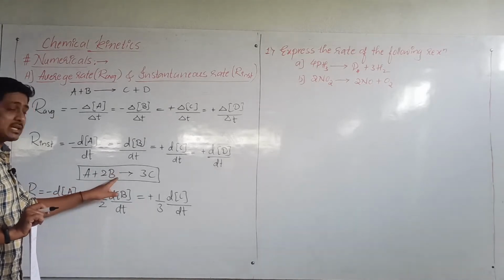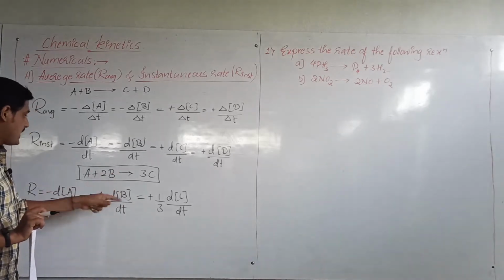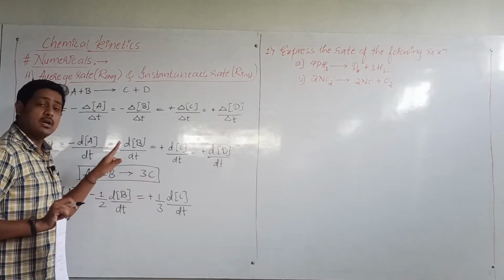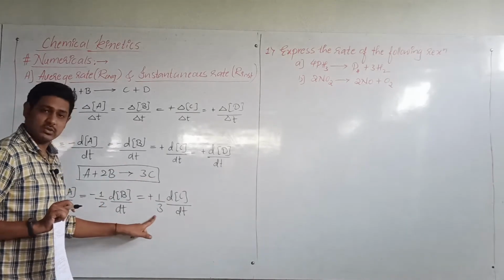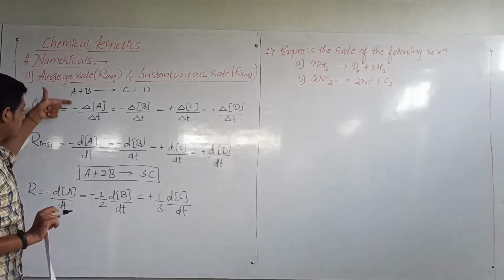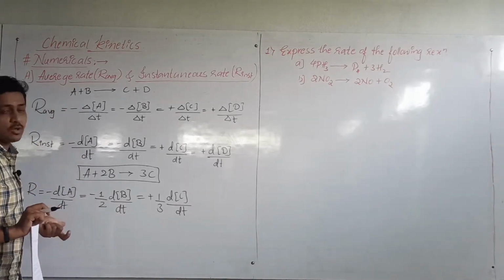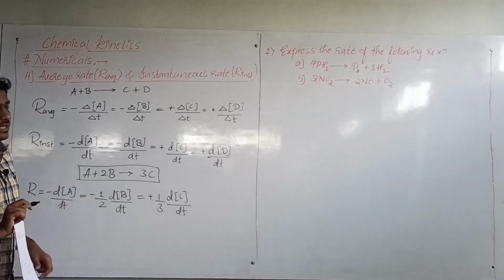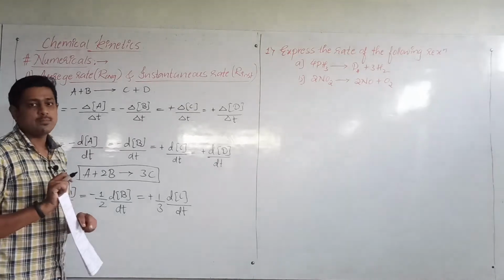Here B's stoichiometric coefficient is 2, therefore it is divided by 2. Here the stoichiometric coefficient of C is 3, so it is divided by 3. So this is the uniform rate of reaction. This is how we get the rate of reaction when different types of rates are there.